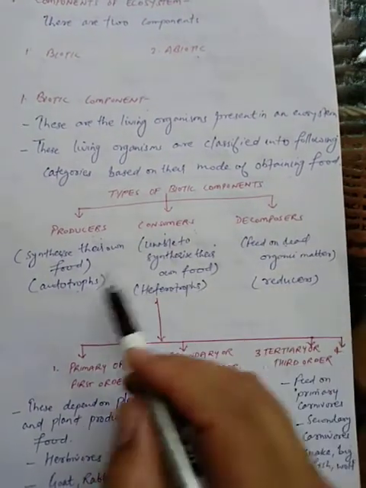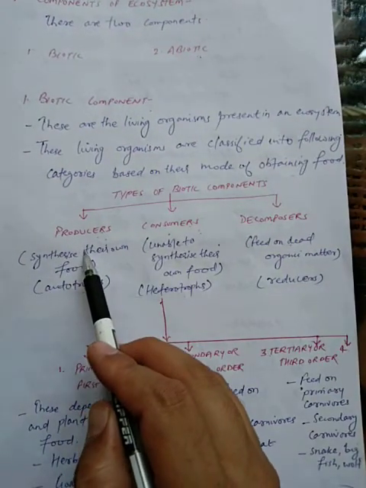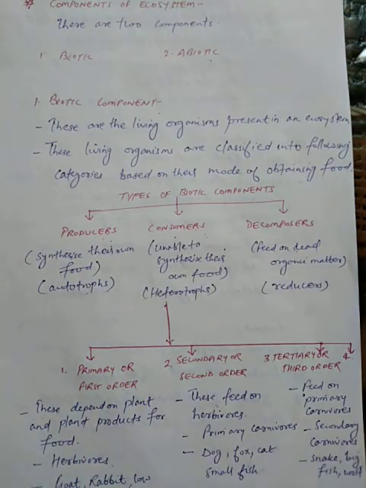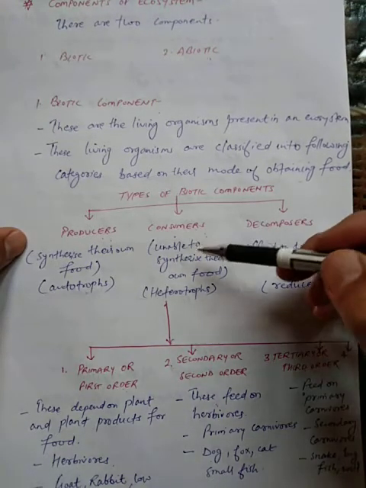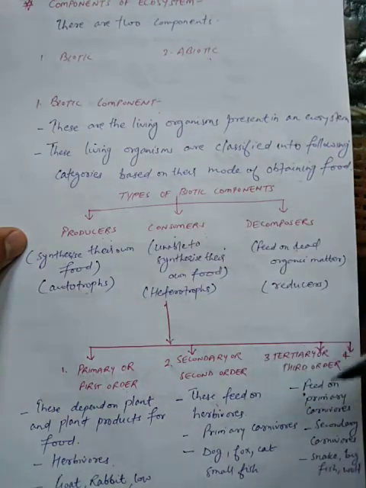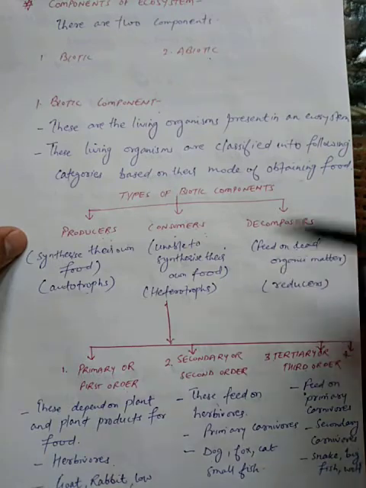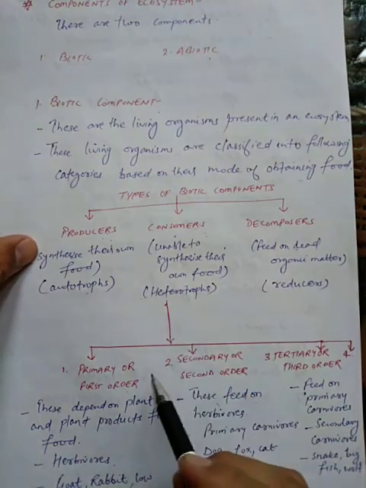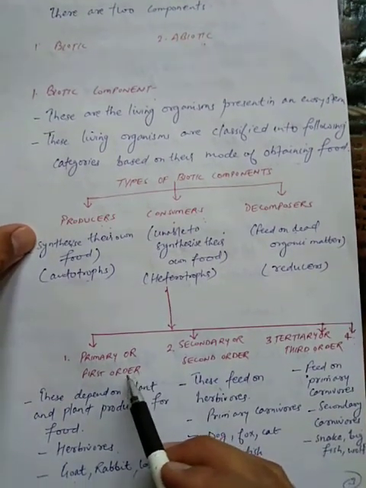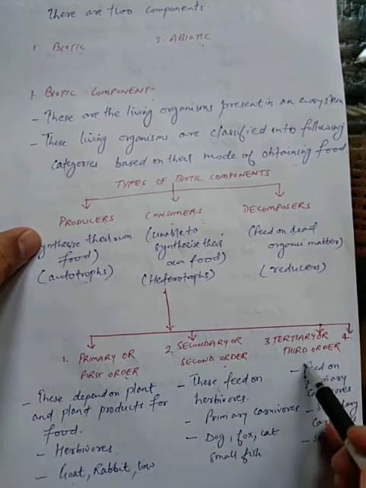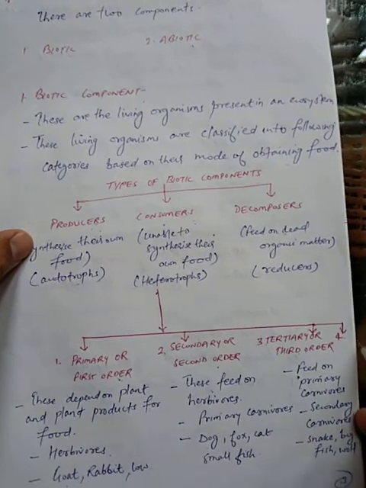Here you can see, producer means which produce. So they are also known as autotrophs. Green plants, you all know, are known as producers. Consumers depend on producers for food. They are not able to prepare their own food and they are further divided into four types, that is primary or first order, secondary or second order, tertiary or third order, and fourth is quaternary.